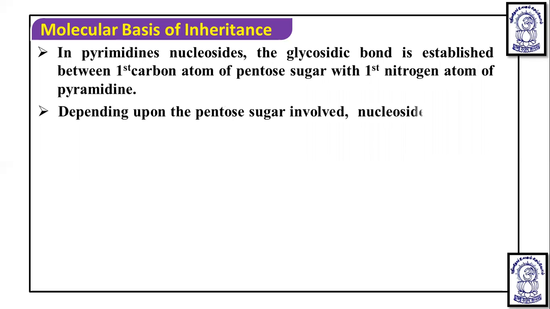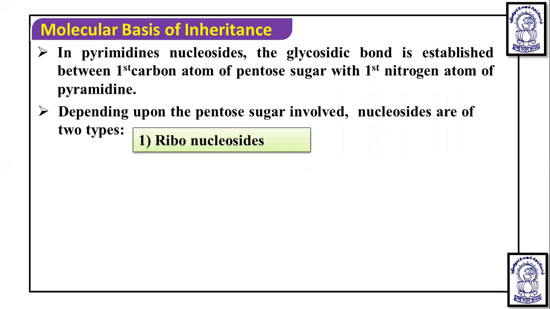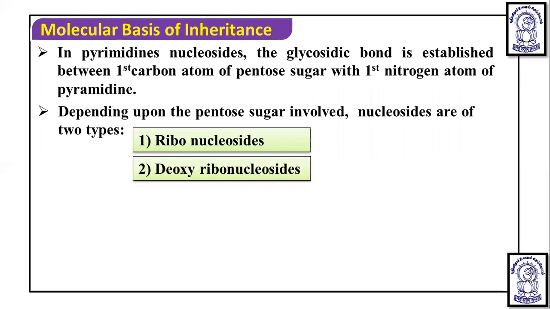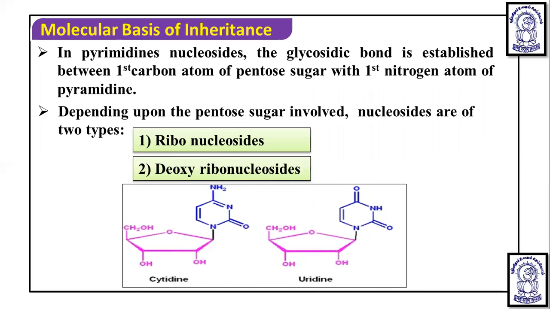Depending upon the pentose sugar involved, nucleosides are of two types, deoxyribonucleosides and ribonucleosides. Here you can see cytidine and uridine, which are of RNA. In RNA, this is cytosine, and this is the sugar. Here you can see this is the first nitrogen, and this is the third nitrogen, and this is the first carbon.